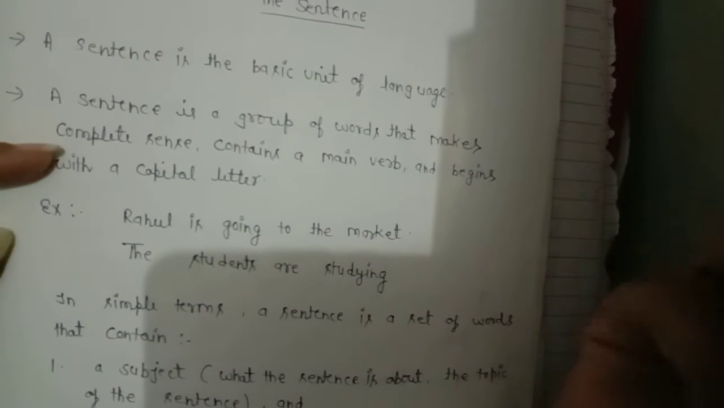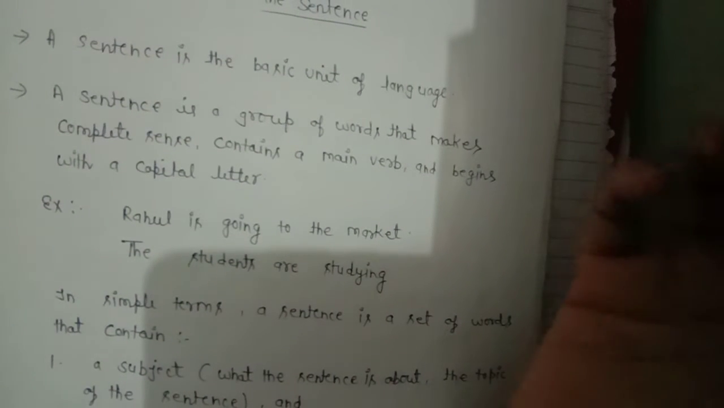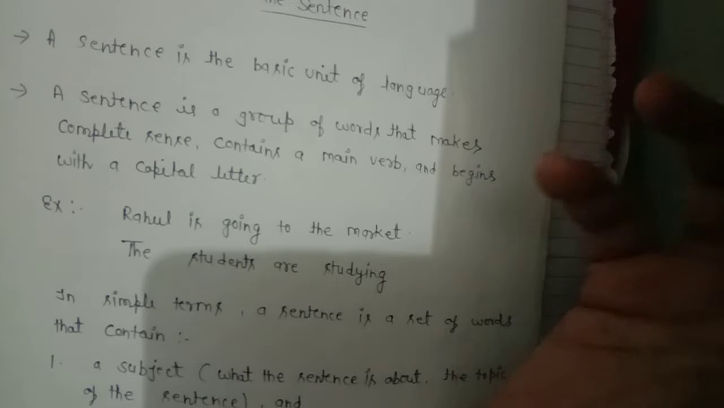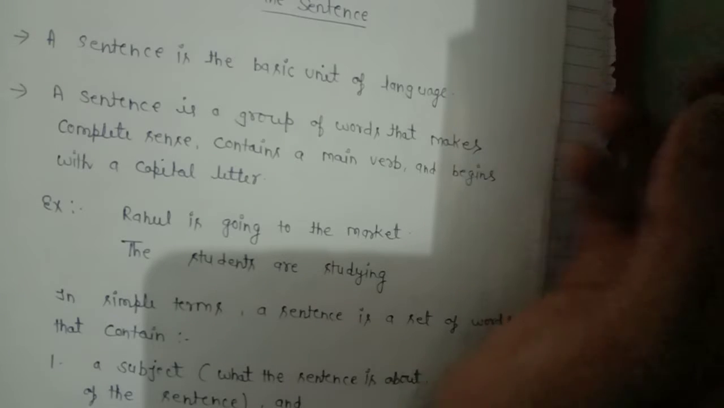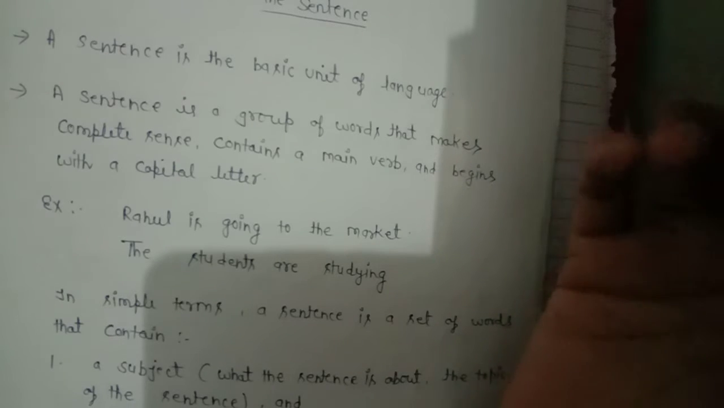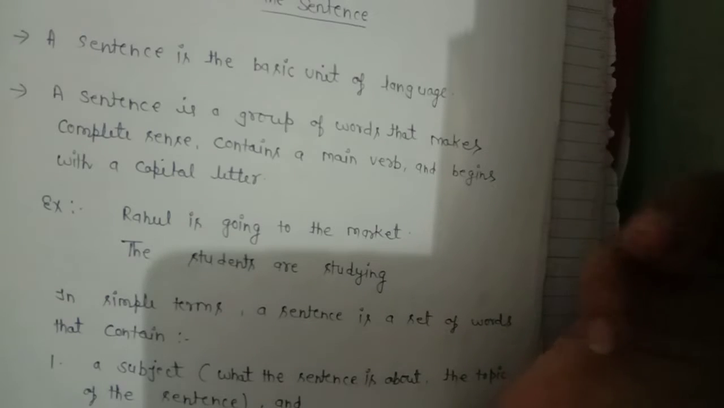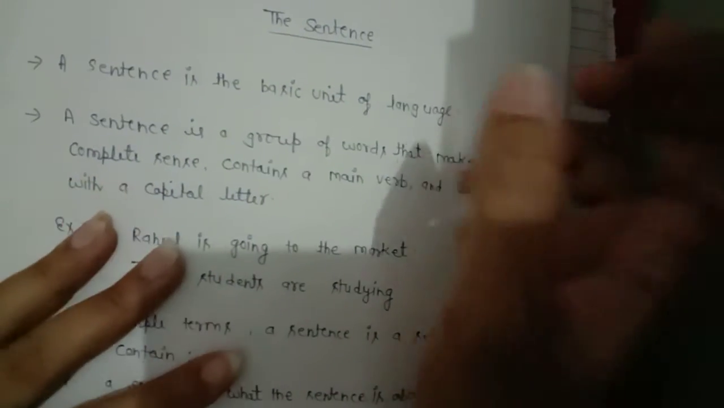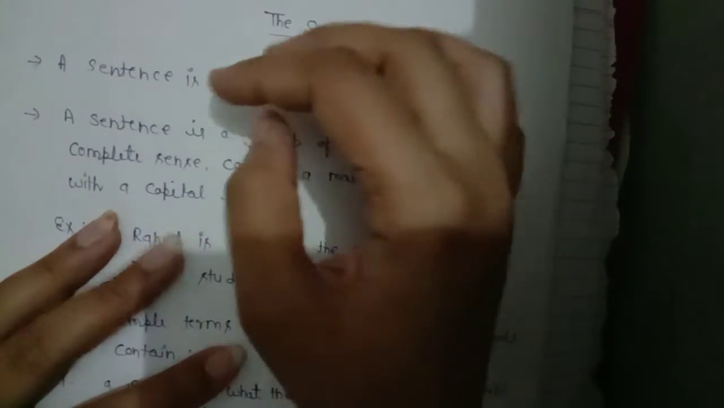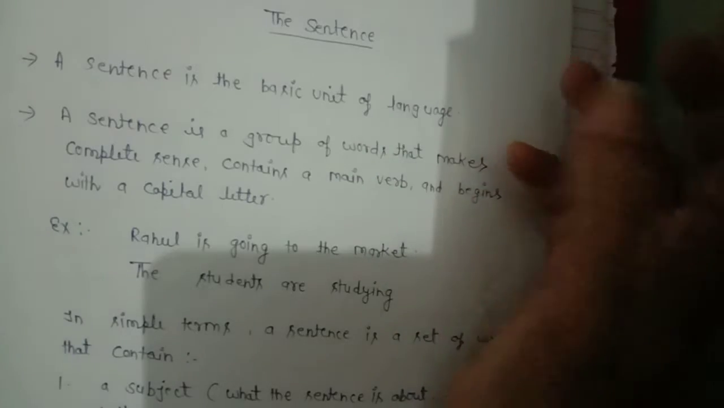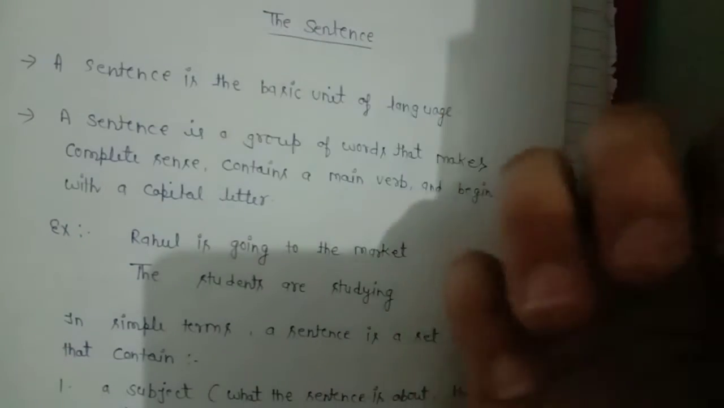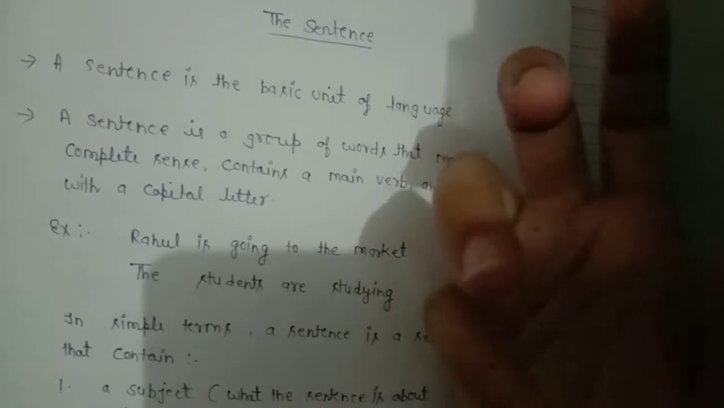A sentence is a group of words that is arranged in a grammatical way and that gives a complete sense or complete meaning. It means a sentence is the basic unit of language. A sentence is the basic unit of any language, whether it is English, Hindi or any other language.